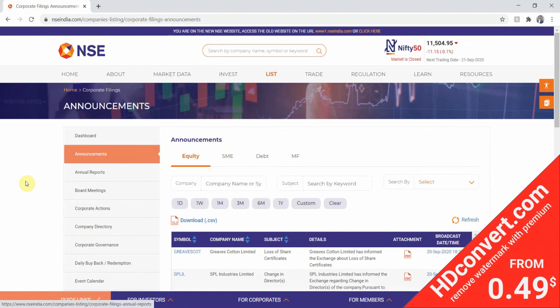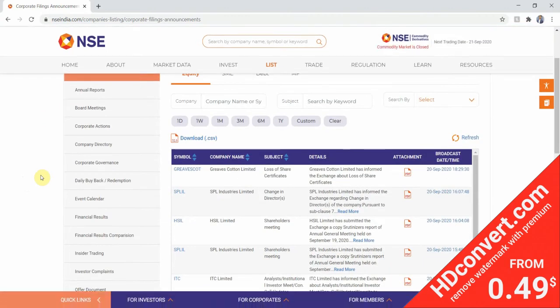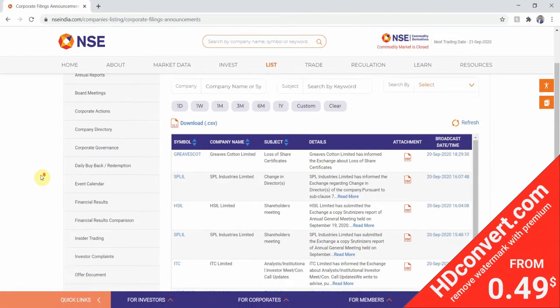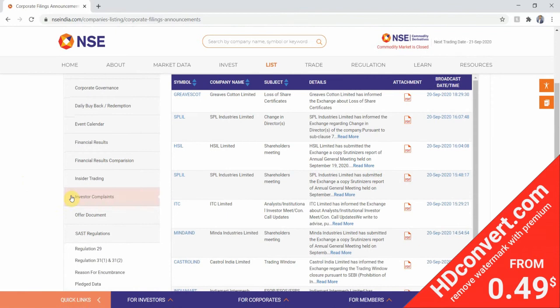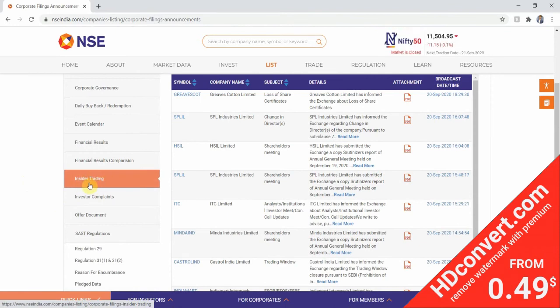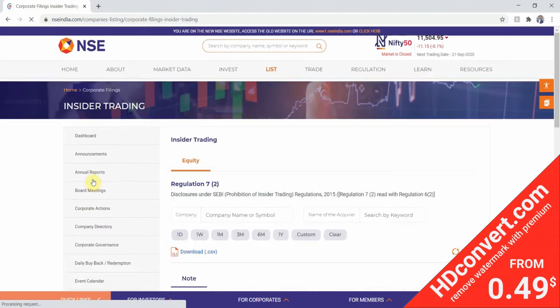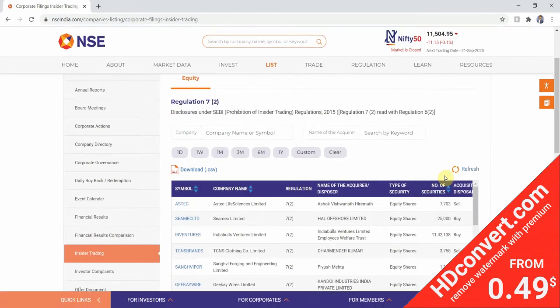Okay, so after pressing view all, it will show a variety of options here: announcements, annual reports, etc. The information we need is the insider trading. So just scroll down and locate the insider trading tab here. Click on it. Okay, so it has been loaded.